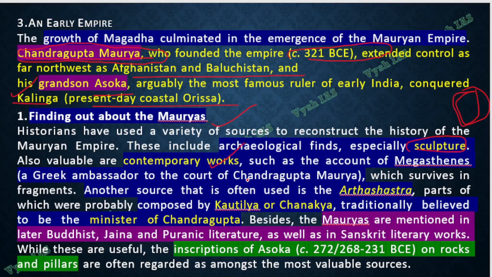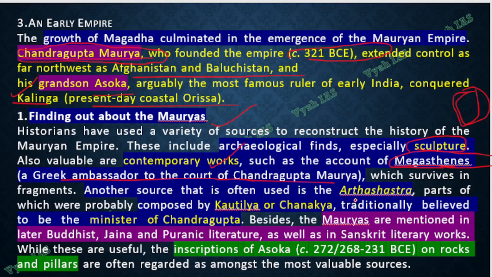Like in the time of Chandragupta Maurya, a person named Megasthenes came. Megasthenes is actually from Greece. There used to be a ruler called Seleucus Nicator. His ambassador, a Greek ambassador, came to the court of Chandragupta Maurya, and he wrote a lot of things about the entire Mauryan dynasty, even about Ashoka and all. He has written a lot of things.